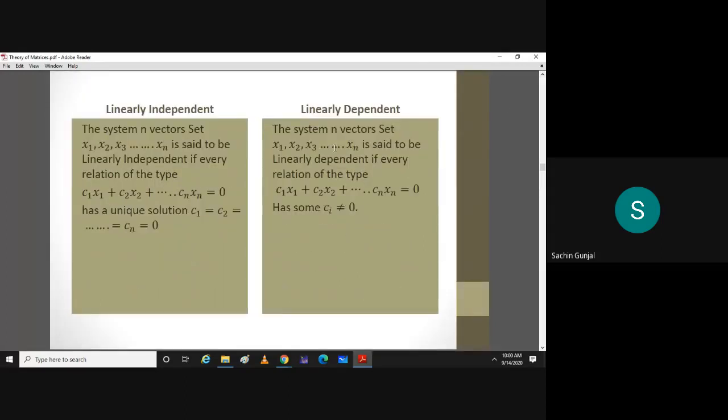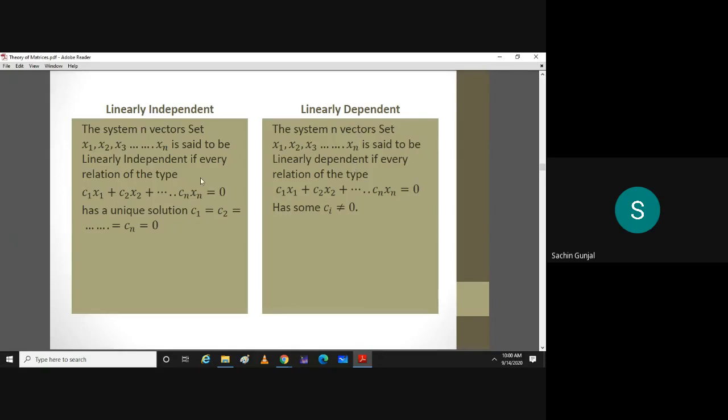Fine. So x1, x2, ..., xn are said to be linearly dependent if you take a linear combination of those n vectors, solve that system, and some of the Ci's come out non-zero. Then you can express one vector in terms of the other n minus one vectors, and that is called linearly dependent.